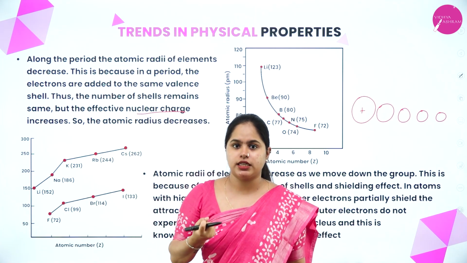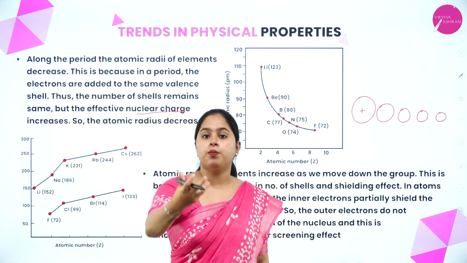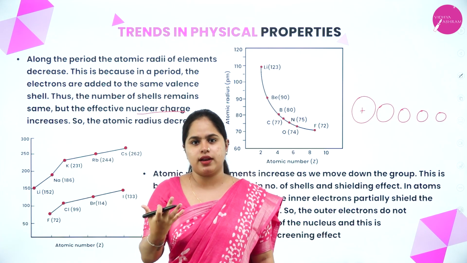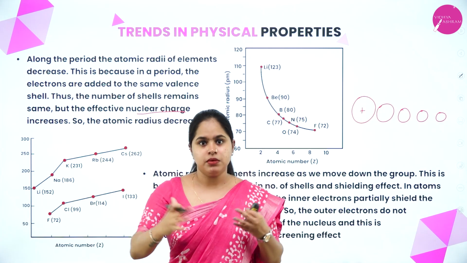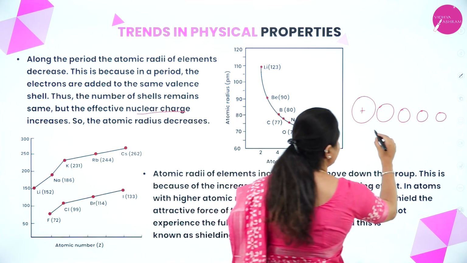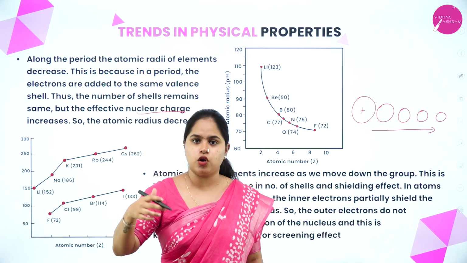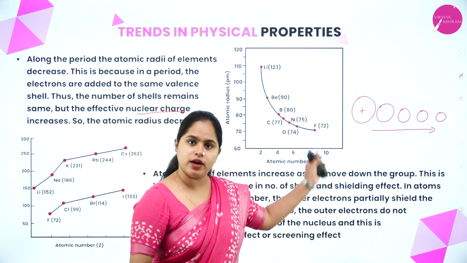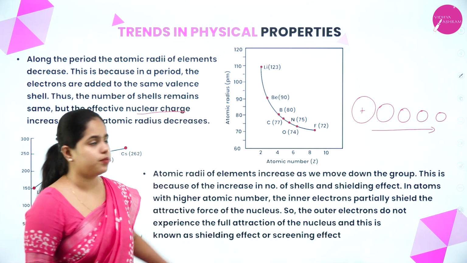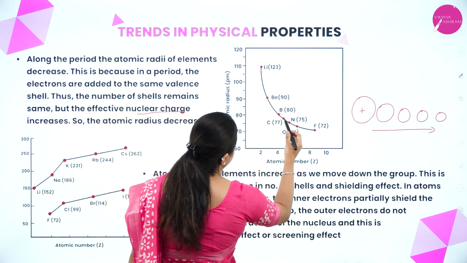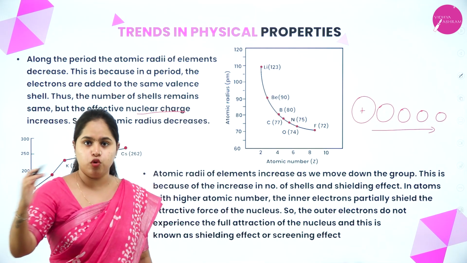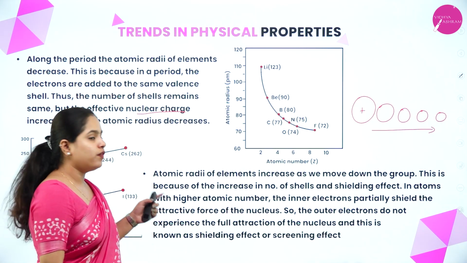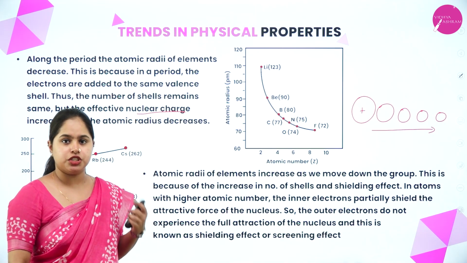As the nuclear charge increases, the electrons will be pulled more and more towards the nucleus. From that, what can you understand? The size will become smaller and smaller. Hence, the size will decrease. More electrons are added onto the same shell, so with more effective nuclear charge, more and more pull will be there towards the nucleus. So, the size decreases. As you can see from the diagram, lithium, beryllium, boron, carbon, nitrogen, oxygen, fluorine, along the period the atomic radius is decreasing. Clear?